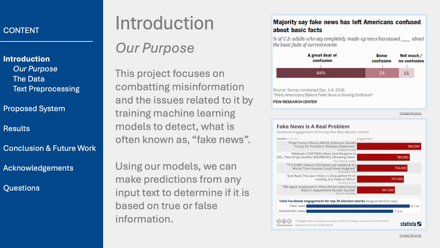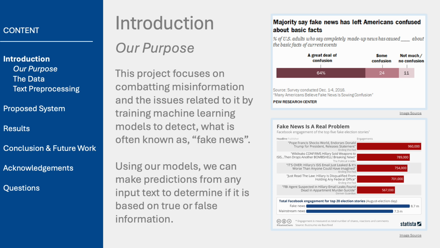To the right, you'll see graphs from external sources that underscore the significant impact misinformation has on our society. One striking finding from the Pew Research Center reveals that nearly two-thirds of Americans report experiencing a great deal of confusion when it comes to distinguishing factual information in current events. This confusion isn't just anecdotal, it's a widespread societal issue with real consequences.